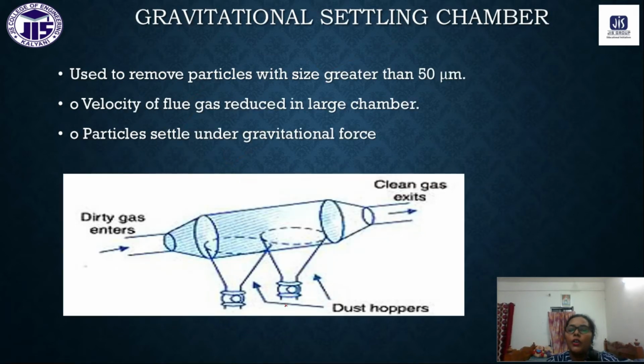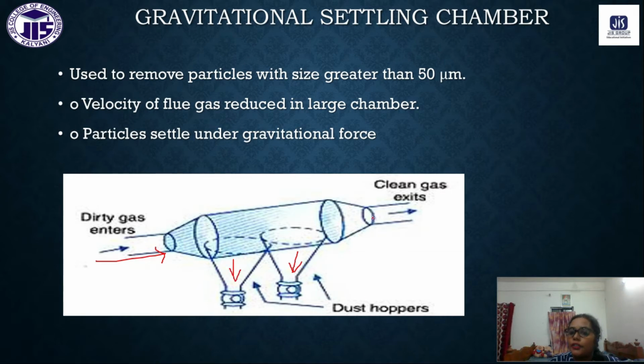This is a gravitational settling chamber. Actually what will happen is, this is a large chamber, so while the gas is passing through it, the velocity of the gas molecules will decrease, and thus the dust particles, the large particles, will settle down in the dust hoppers.